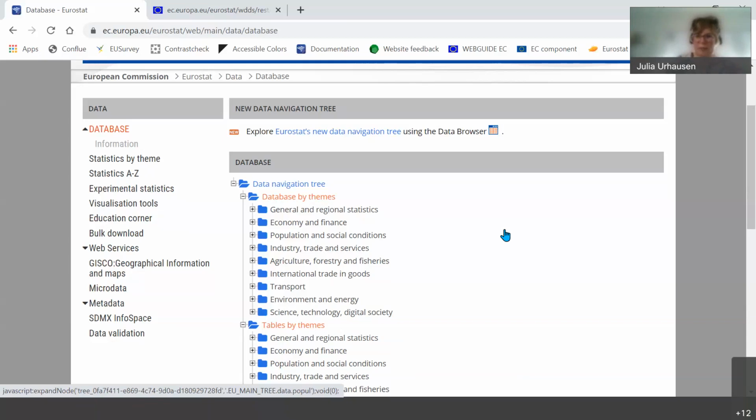Our teams in the house check for coherence and check that the data are collected according to these standards. Then in Eurostat, our job is not just to check the quality and the coherence of the data, but also to calculate the EU aggregates out of this. And when we are sure that the data is of high quality, it is published in our database.